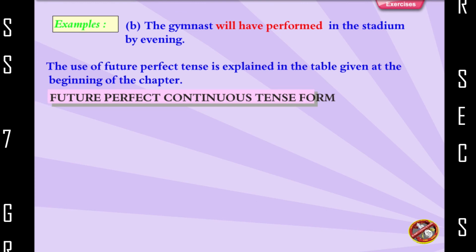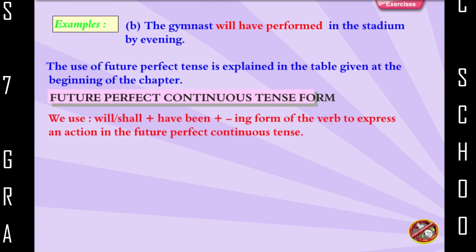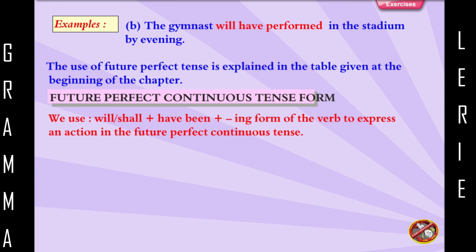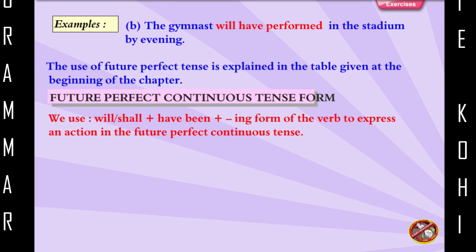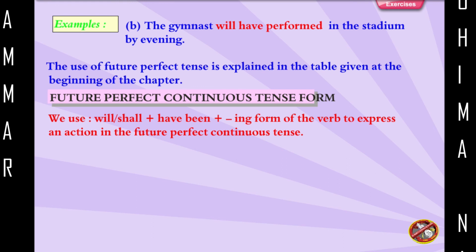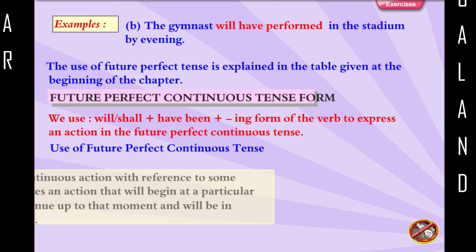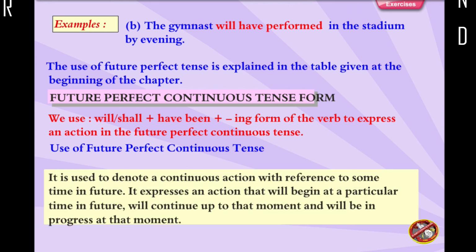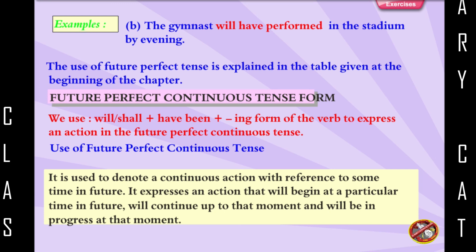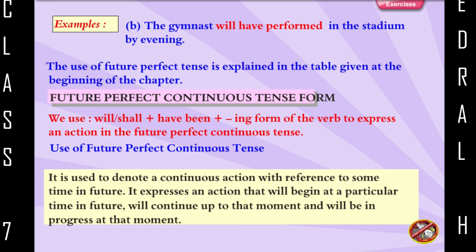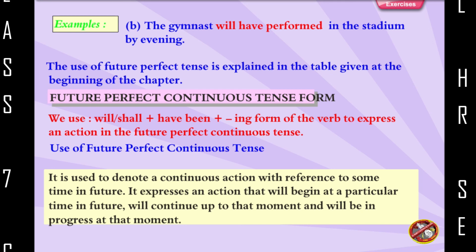Future perfect continuous tense form. We use will, shall plus have been plus the ing form of the verb to express an action in the future perfect continuous tense. Use of future perfect continuous tense: it is used to denote a continuous action with reference to some time in future. It expresses an action that will begin at a particular time in future, will continue up to that moment, and will be in progress at that moment.